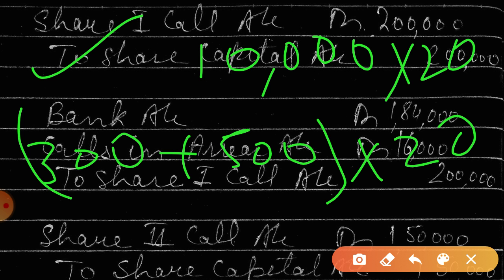So the amount is 16,000. Is this clear? 300 shares have not paid the allotment money as well as first call, and 500 have only paid application and allotment money. So total is 800. All in all, 800 shares did not pay the share first call money.